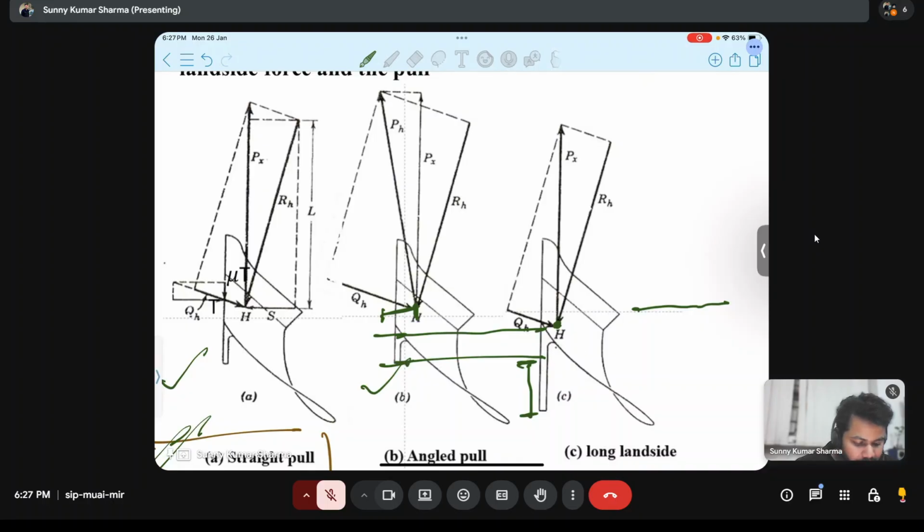So as a designer, what we have to consider is we don't need to increase land side length in such a way that the center of resistance goes outside. Also, whenever we are increasing the length, it also shifts towards land side and also backward. So it should not go outside of the moldboard. That we have to consider.